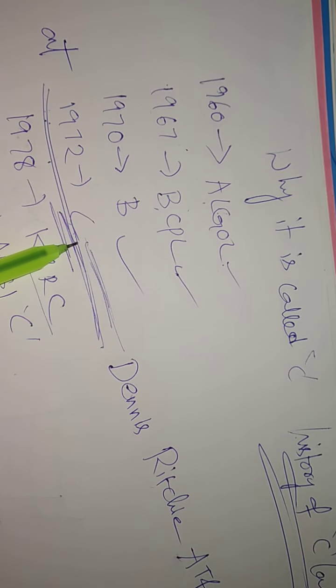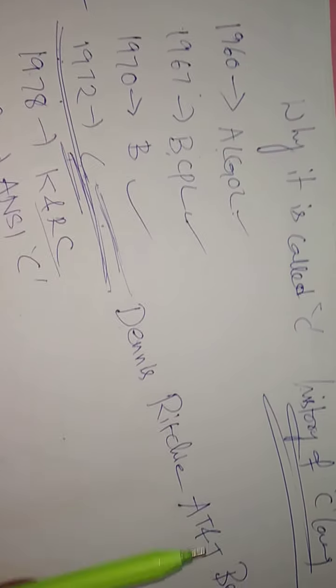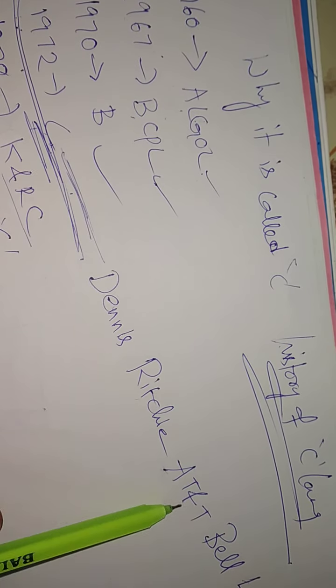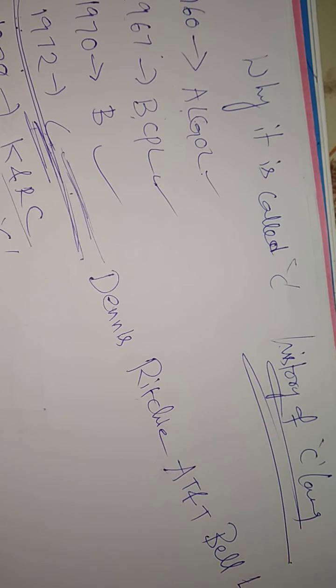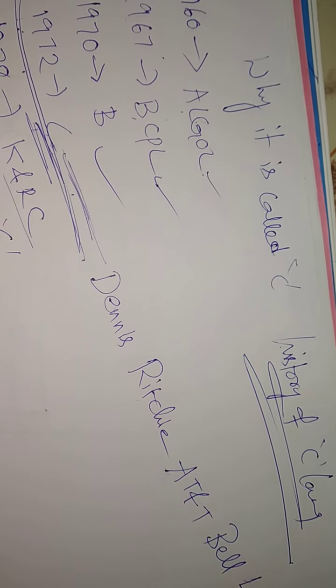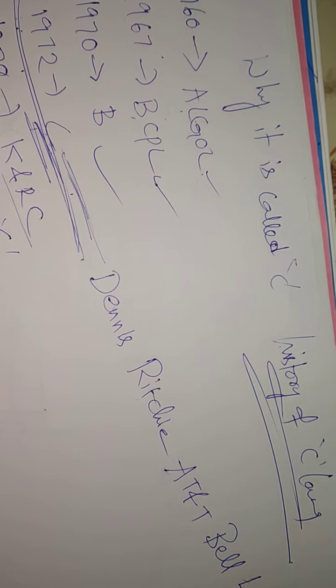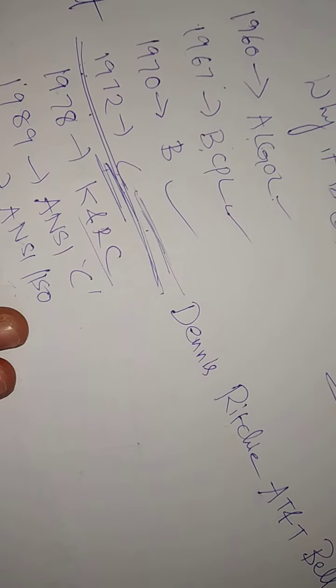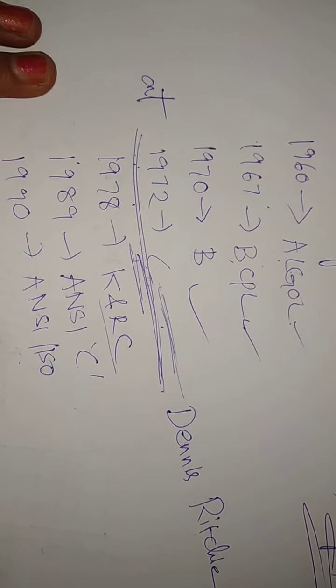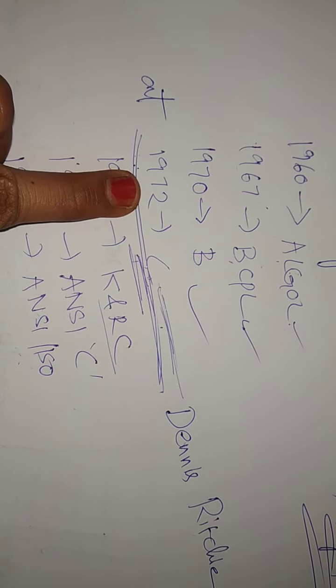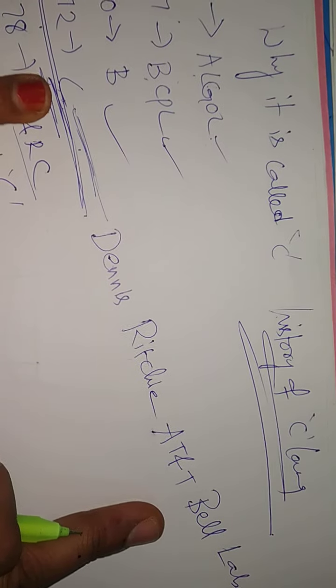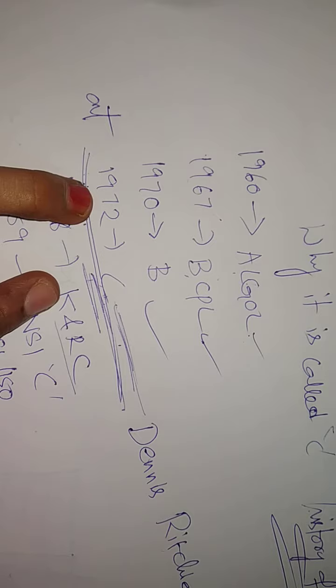It has so many features. And where was it introduced? AT&T Laboratory. Okay, this is the history of C. So just remember that C language was introduced by Dennis Ritchie at AT&T Laboratory in 1972. That's the one major thing.